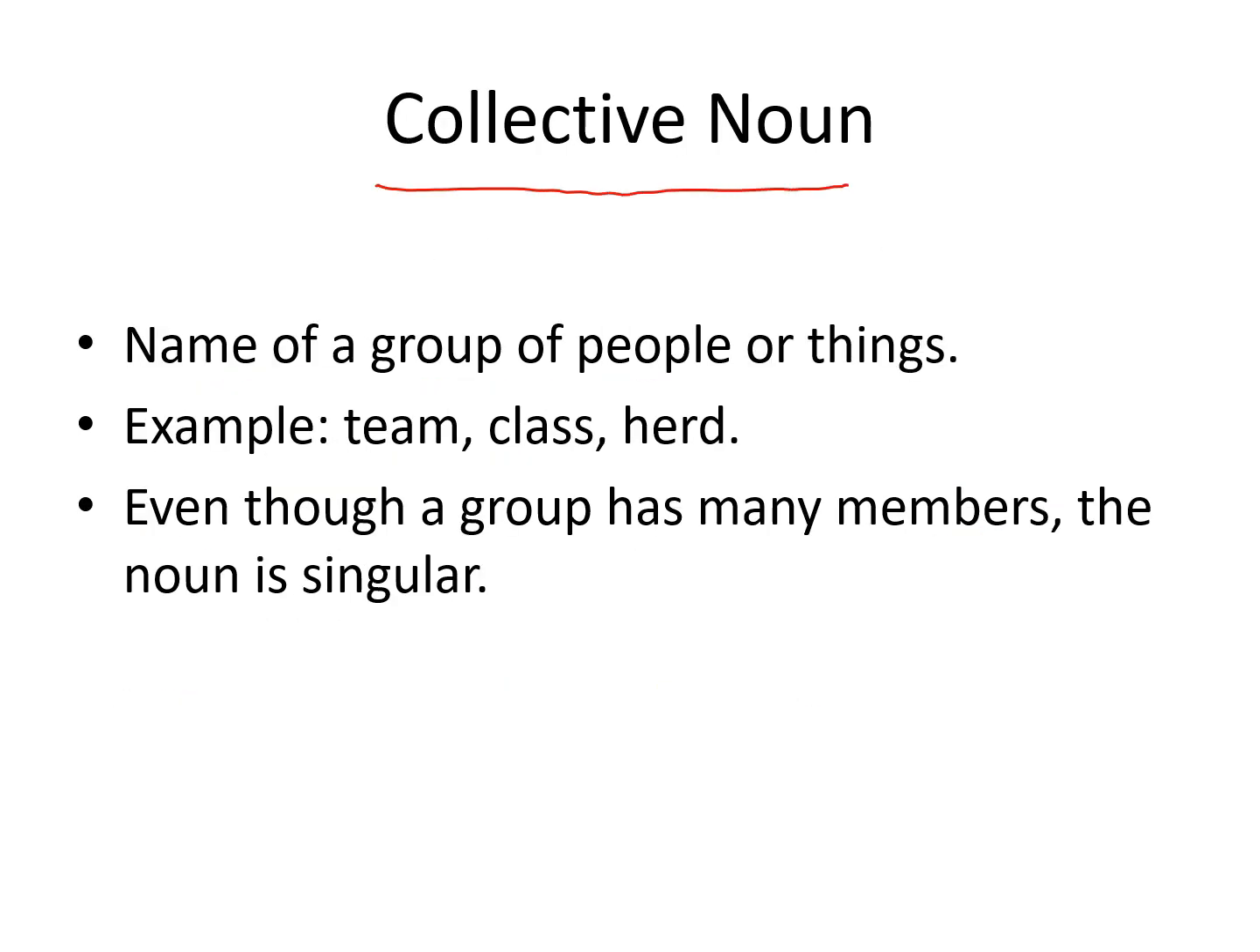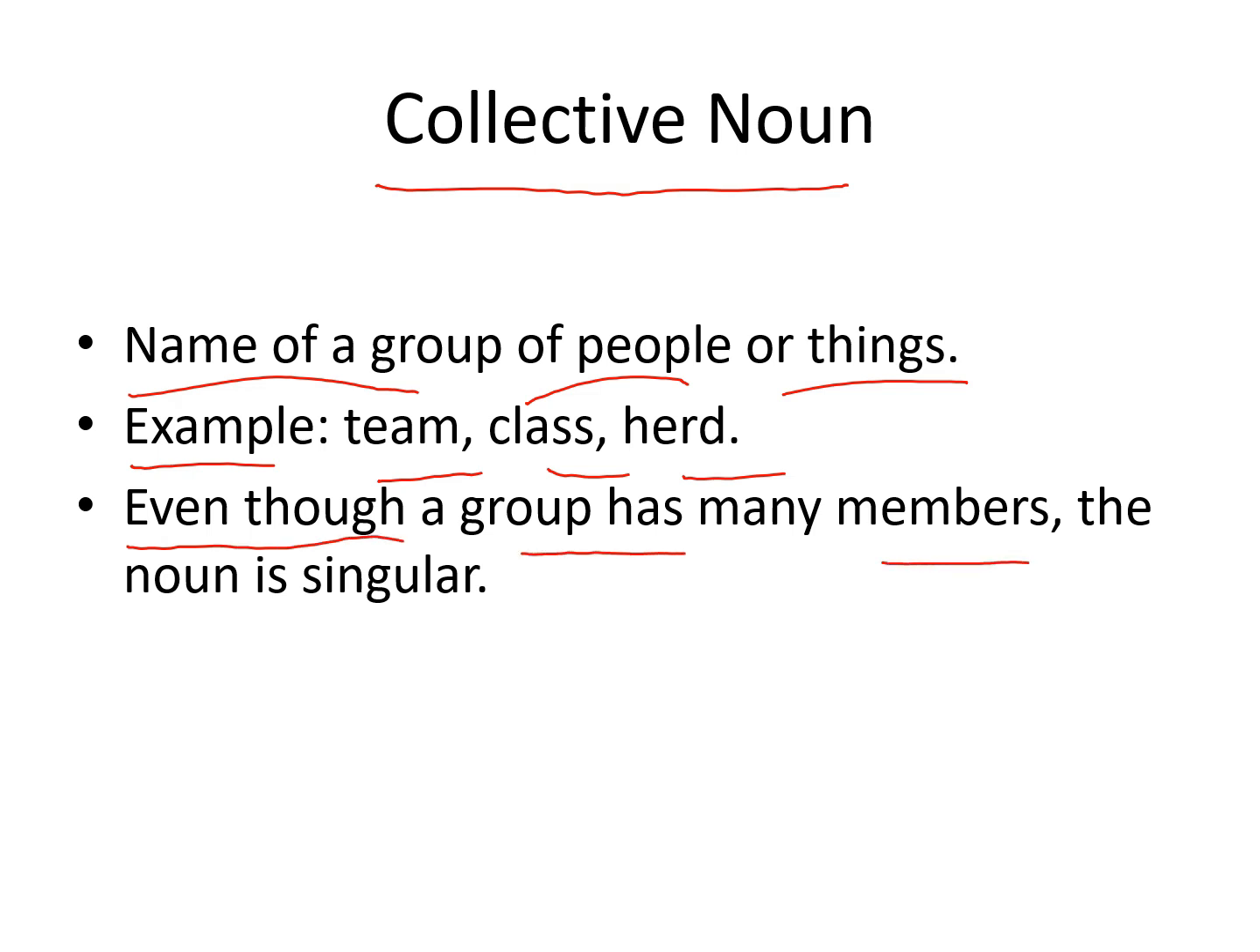Collective noun is the name of a group of people or things. For example, team, class, herd. Even though a group has many members, the noun is singular. So usually collective noun is singular. For example, our team is energetic. The class is quiet. So here there are many members in team, in class, but we are using singular form of helping verb with these collective nouns.